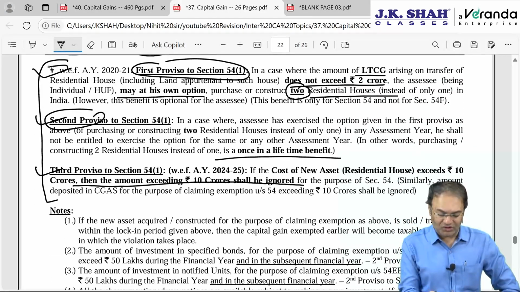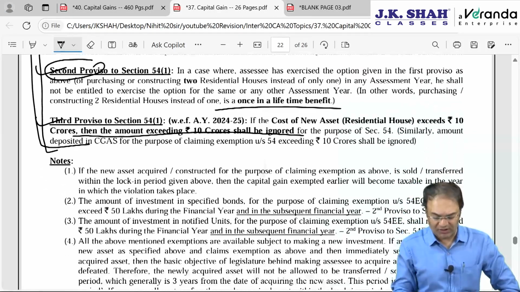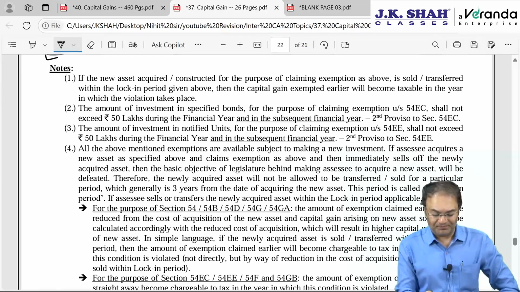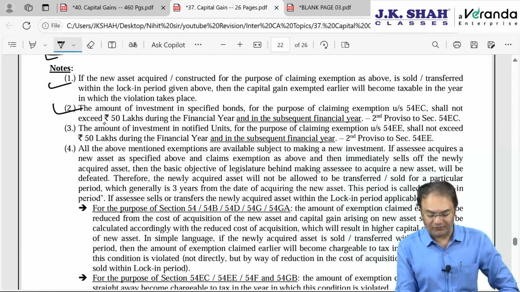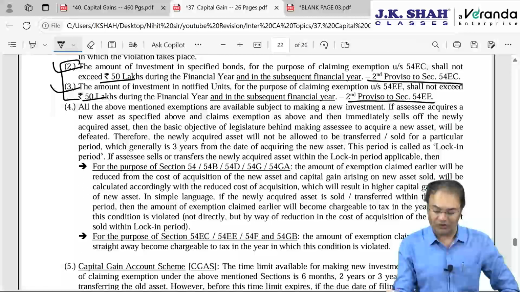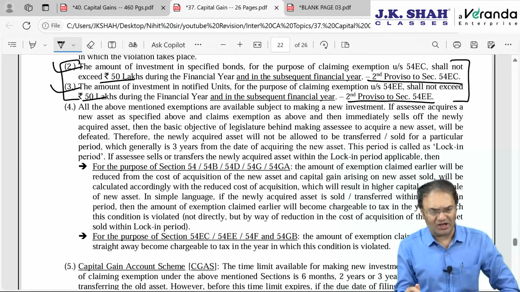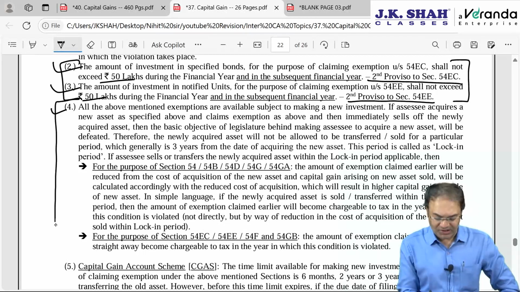Okay, now the 3 provisos for section 54 are done with. There are some points to be noted which we are already done with. First point is about the lock-in period. Second and third point are about the 50 lakh rupees cap. Second proviso to 54EC and second proviso to 54EE, the 50 lakhs cap, that we already discussed.